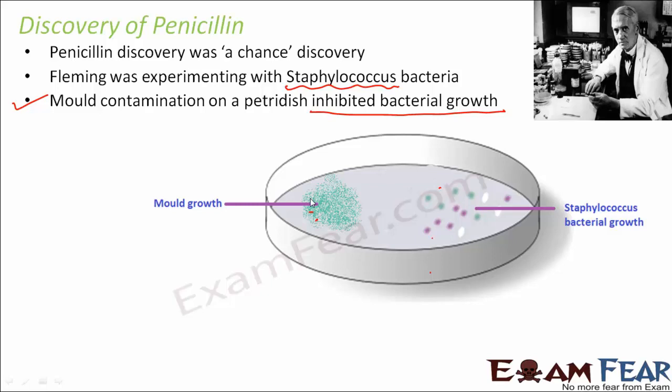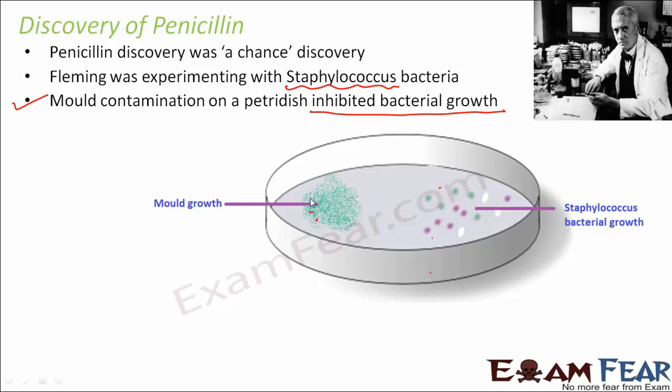So what did he get to know out of this? He got to know that mold was something which was stopping the bacteria from growing. Now whenever we get a bacterial infection, why does the infection exist or spread? Because the bacteria continuously keep on growing, and bacteria multiply really fast. So in order to treat bacterial infection, we need something which can inhibit bacterial growth. That is what he could see here.